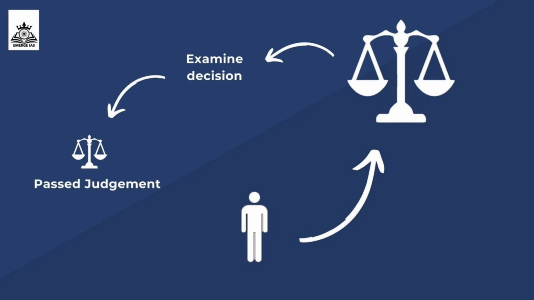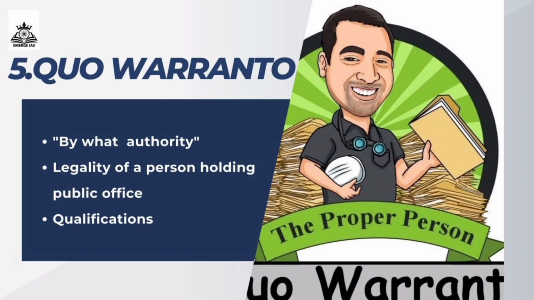Lastly, we have quo warranto, which means by what authority. Quo warranto is a writ issued to inquire into the legality of a person holding a public office and to determine if they have the authority or qualification required for that office. It is just to inquire into the legality of a person holding a public office.